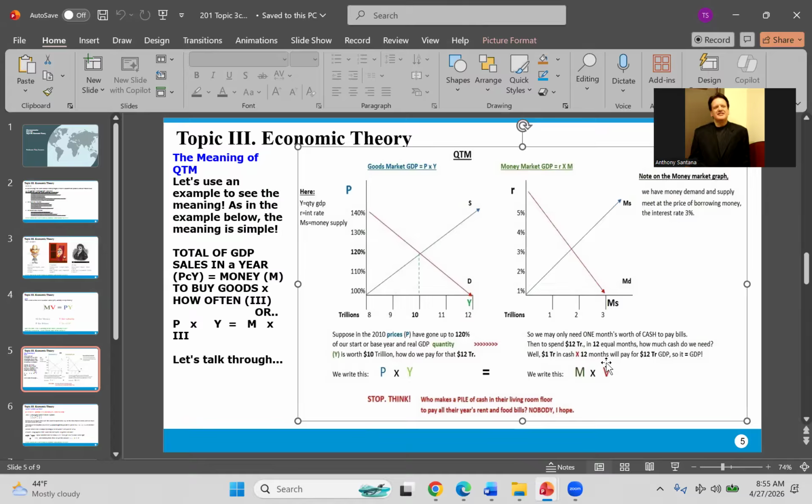And then let's assume the velocity is 12. Then if you have to pay 12 trillion and the velocity is 12, they only need to give you 1 trillion in cash, and you're going to recycle it 12 times.